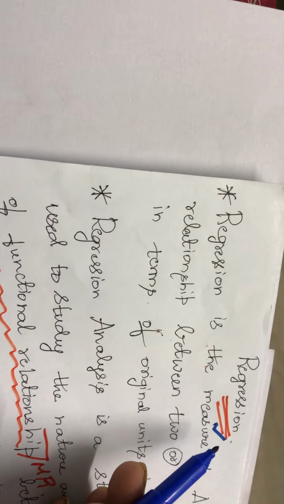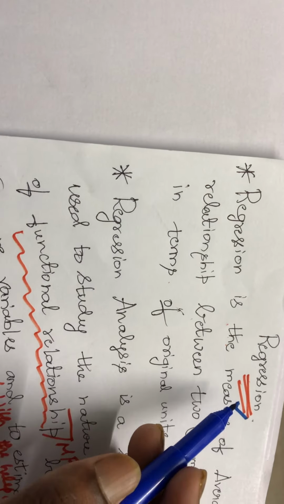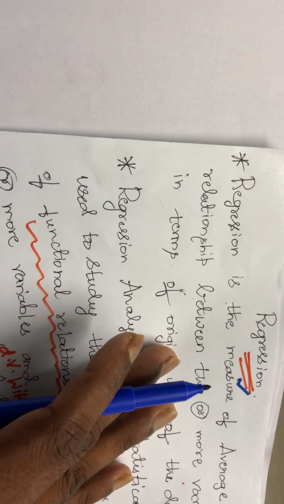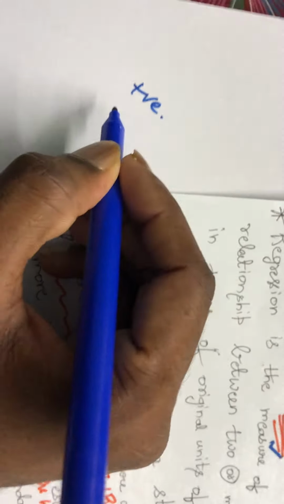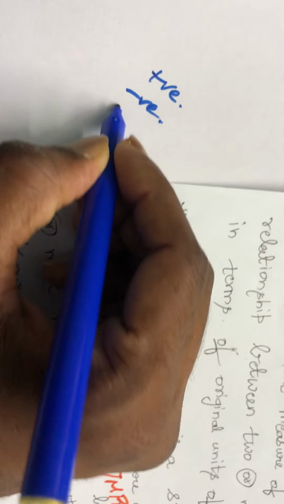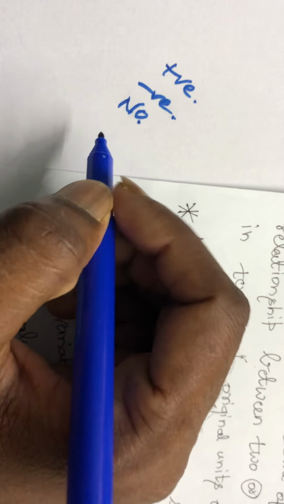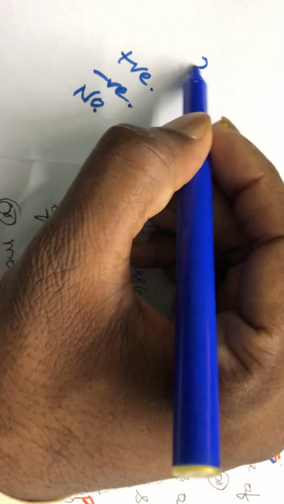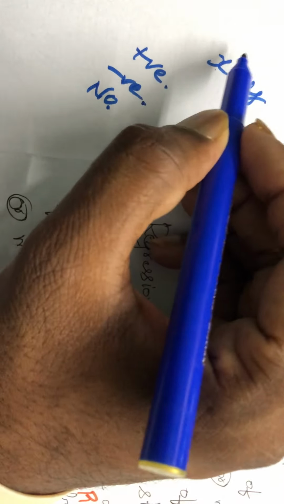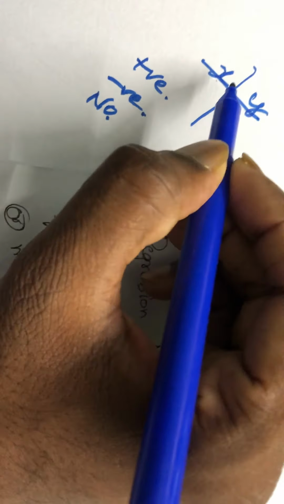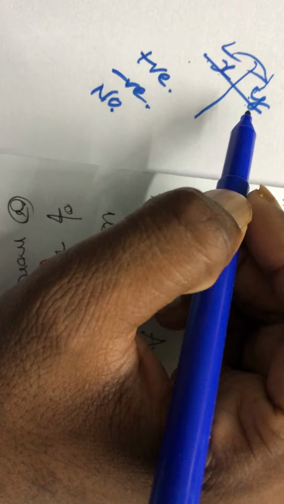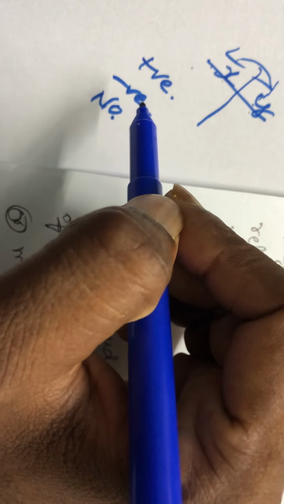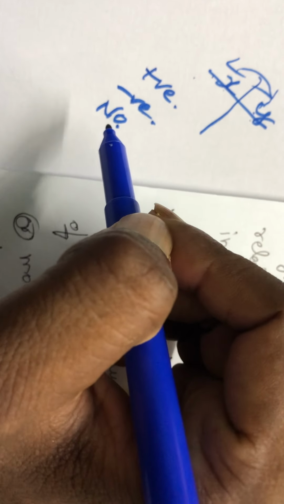Earlier, under correlation, we used to measure the amount of relationship. We found whether it is positively correlated, negatively correlated, or no correlation exists. That means there were some variables given to you, x and y. When x and y were given, I found whether they have a relationship between them or not. That relationship can be positive, negative, or no relationship.